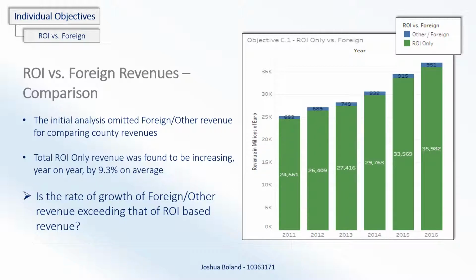And the last part we had a look at was the ROI only revenue against the foreign revenues generated. In the initial analysis, the group objectives, we left out the foreign or other revenue figures, as a lot of the objectives were to just compare the county revenues. So the conclusions we came to previously, the 9.3% average increase year on year, was for ROI only. So is the rate of growth, if we have a look at the foreign or other revenues, exceeding that of the ROI based revenue, or is it the same or less?